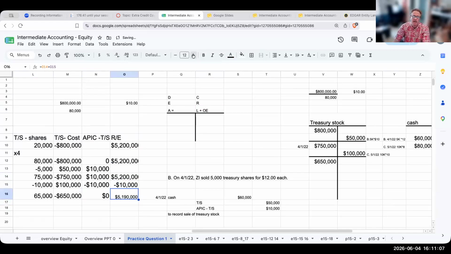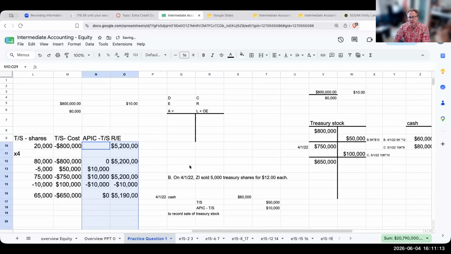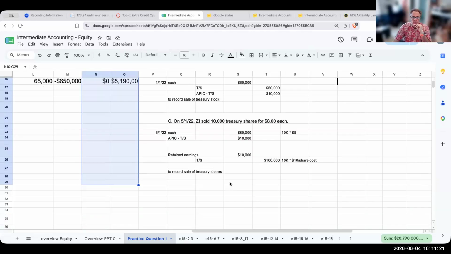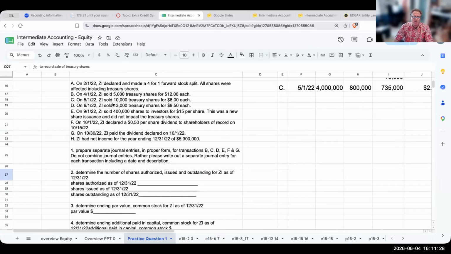I get a lot of students who will ask me, Bennett, why do you use T accounts? Because honestly, when you are practicing these questions, T accounts will always help you get to the right solution, especially if you're on that pathway of wanting to take the CPA exam. Okay, let's take a look at the next one over here.